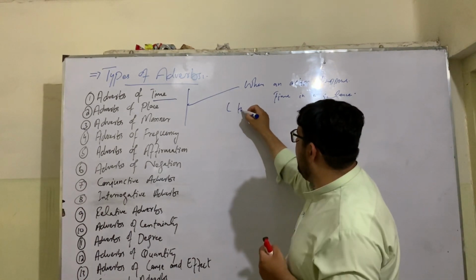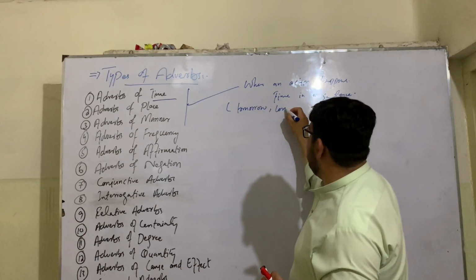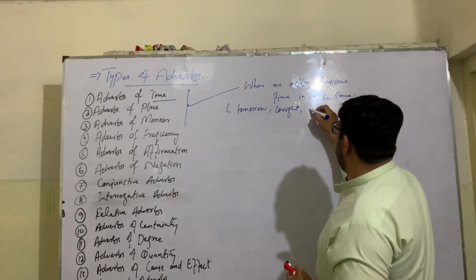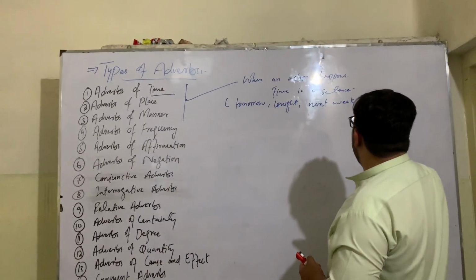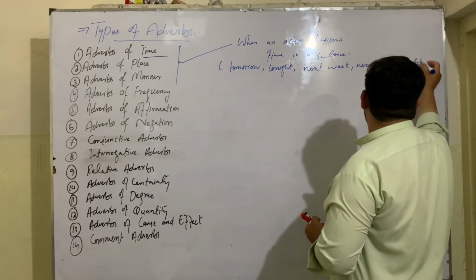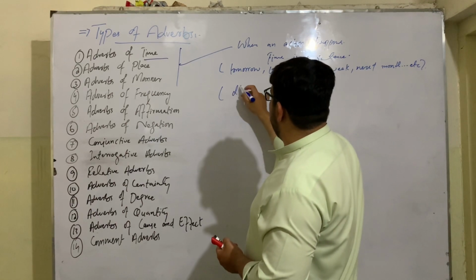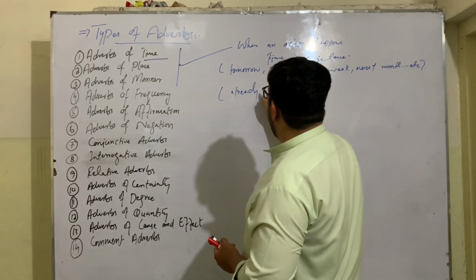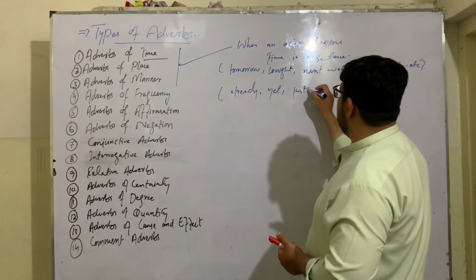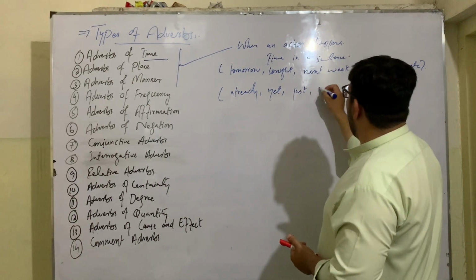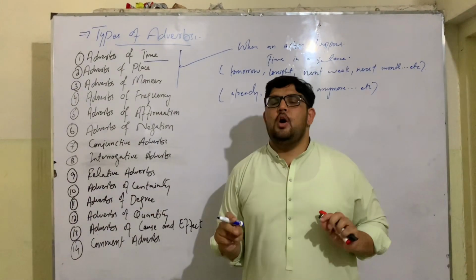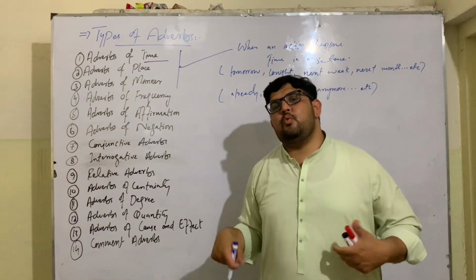Suppose we say tomorrow, tonight, next week, next month, next year, etc. And we also have some other adverbs of time like already, yet, just, anymore, etc. So, adverbs of time are those adverbs which are used to show that when an action happens.